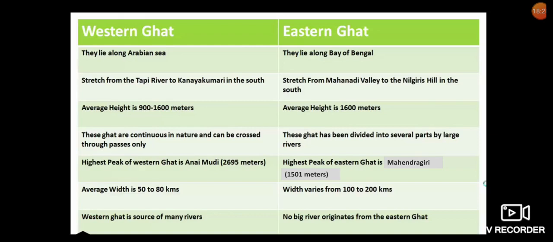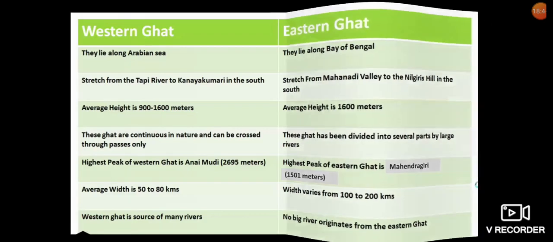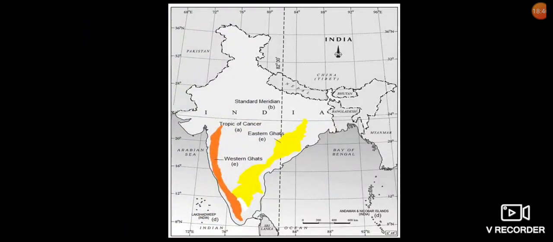1501 meters. The width varies from 100 to 200 kilometers, and no big river originates from the Eastern Ghats, because the rivers originate from the Western Ghats and they make their delta in the Eastern Ghats. As you can see here, the Western Ghats are very narrow, whereas the Eastern Ghats are very wide.